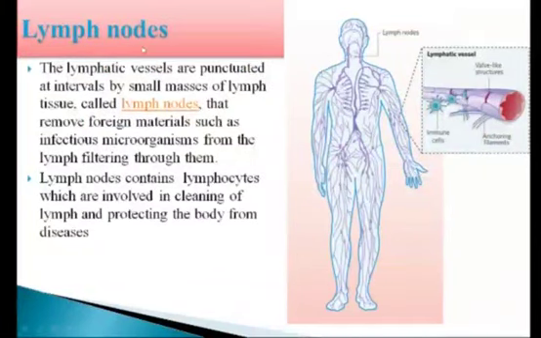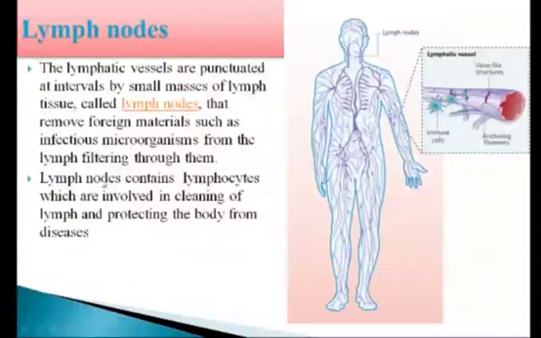Now, what are the lymph nodes? Lymph nodes contain special types of cells. They are called the lymphocytes, and in the whole of the lymphatic vessels at regular intervals, small masses of lymph tissue are present which are known as the lymph nodes. They remove foreign materials such as infectious microorganisms from the lymph, filtering through them. So these lymph nodes are situated at regular intervals throughout the lymphatic system.